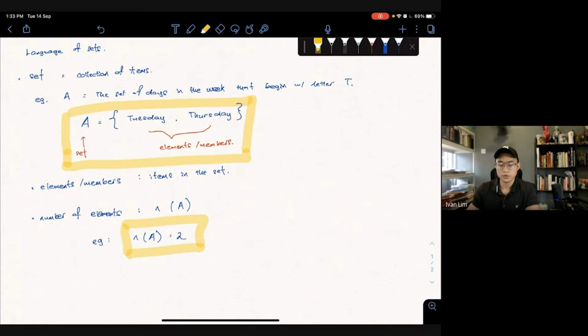Okay, so don't get confused. One is expressing the elements, one is expressing the number of elements. Number of elements means how many elements we have inside. For example, the elements of the year 11 art class are all the names, the 8 of you. The number of elements in the art class, so let's say n of art class year 11, equals to 8. Number and elements are 2 different things.